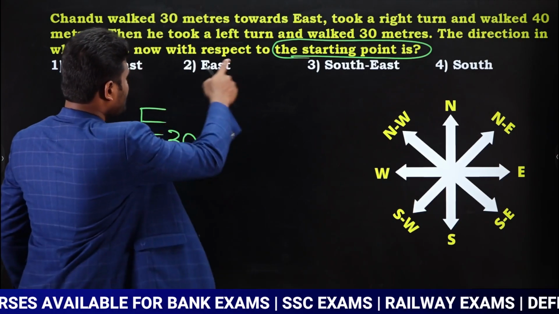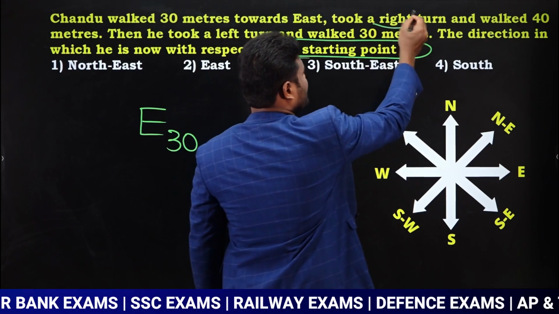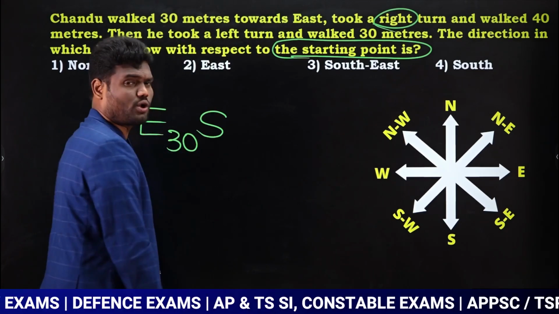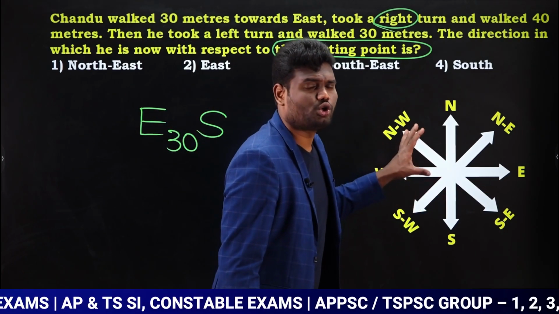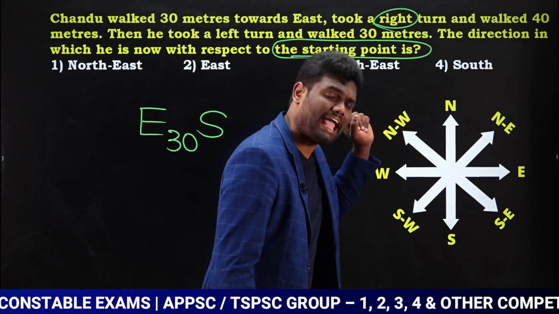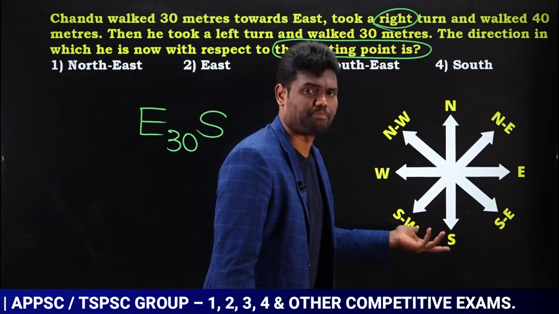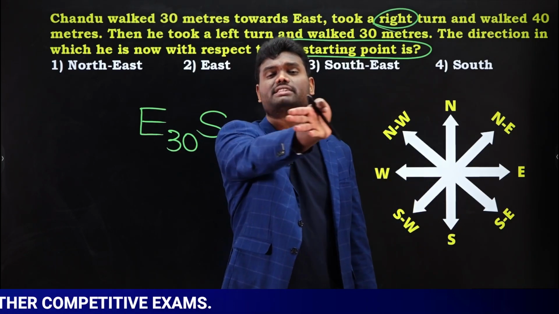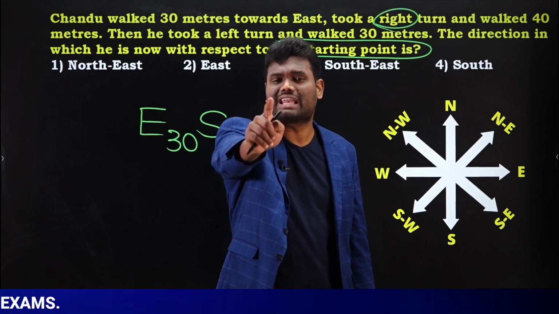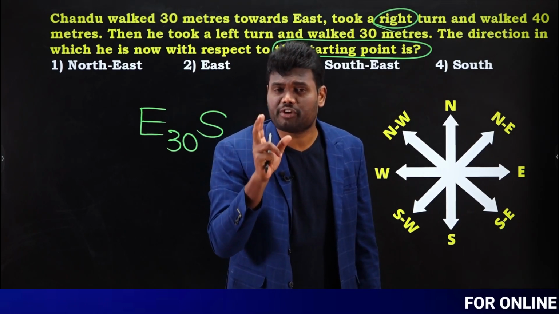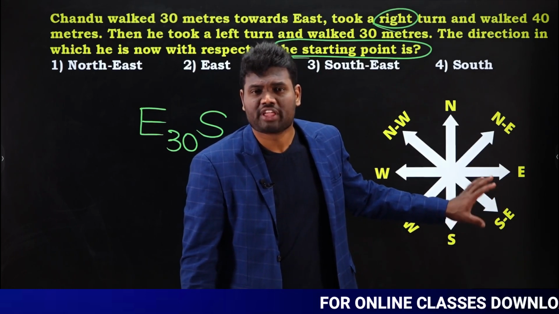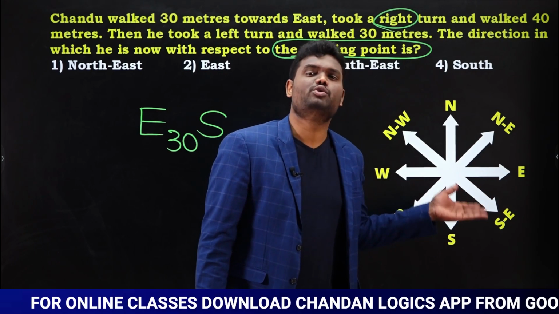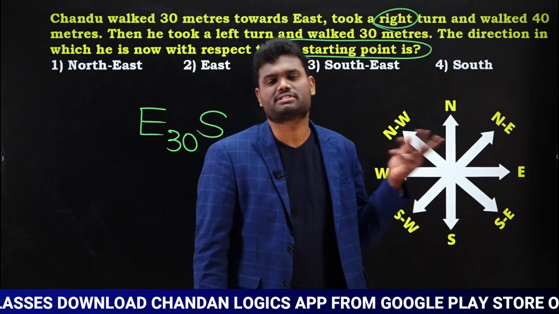Is that clear? Now look here. So he is traveling towards east. Now he took a right turn. When the person is traveling towards east, right turn means towards south. Yes or no? If you want, you can observe here. But you should not represent a diagram every time in the examination for every question and waste your time. Rather than representing the diagram, you have to remember what happens when the person is traveling towards east and takes a right turn, in which direction he is going to travel. You just need to remember those key points. Once you remember that, you can skip the diagram in the examination. But if you don't remember that, you have to represent the diagram, and you need to know right turn means in which direction when the person is traveling towards east.